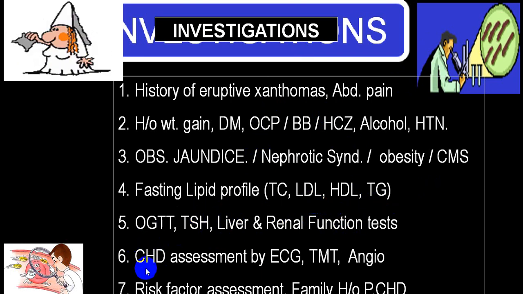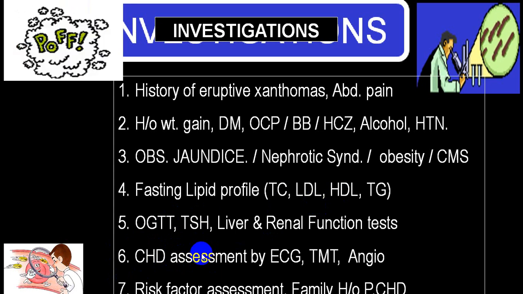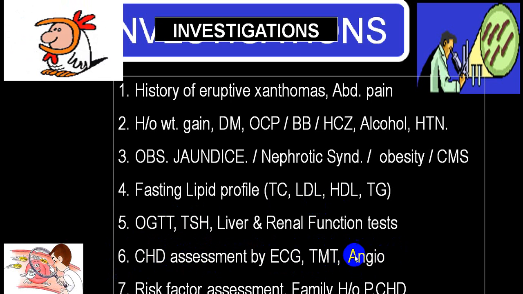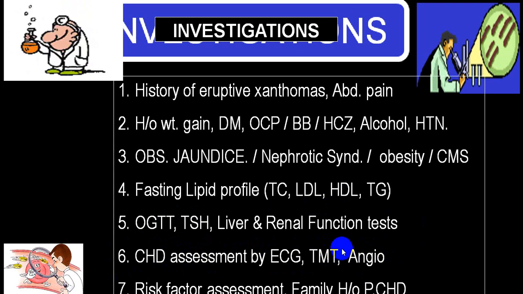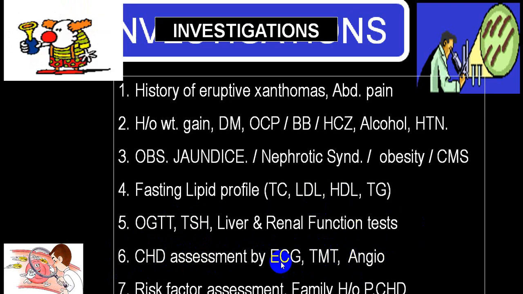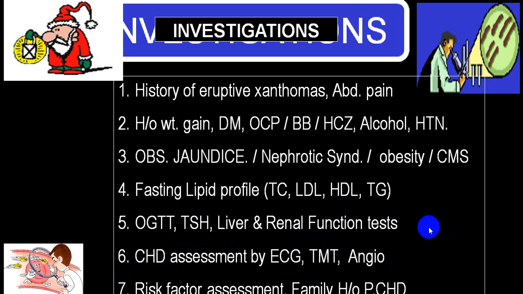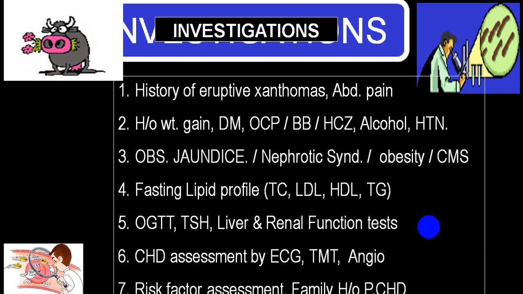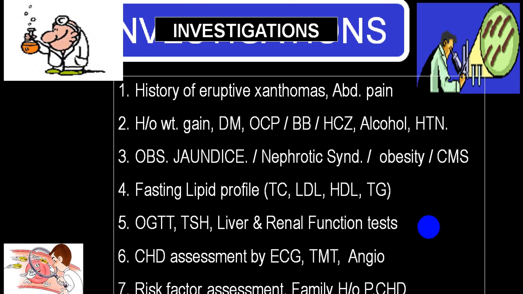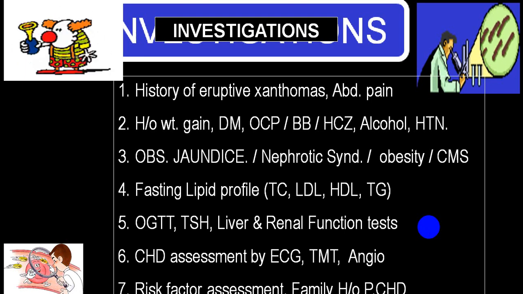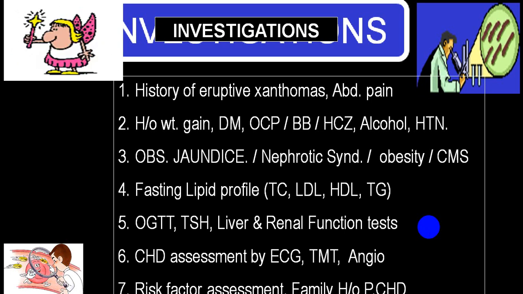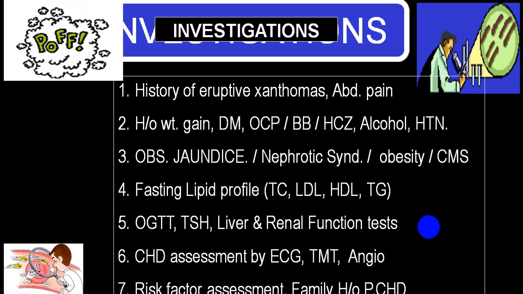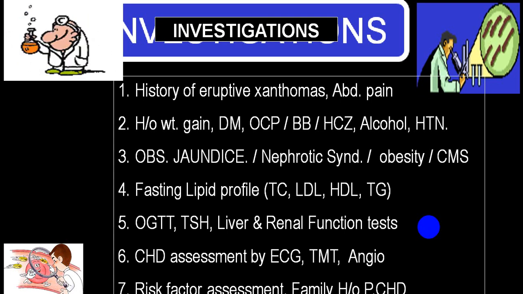You look for coronary artery disease by ECG, TMT, or you might have to go for MRI angio or CT angio. Also look at renal functions to find out the effect of atherosclerosis on the kidney. Fundoscopy should be done, which will be helpful to find out retinal artery atherosclerosis. And also in the family, if a person has premature coronary artery disease, look for that.